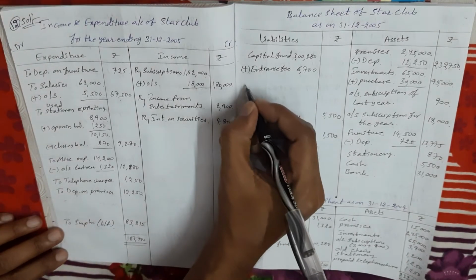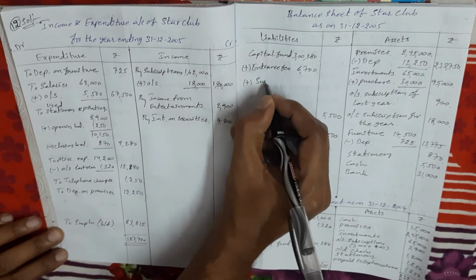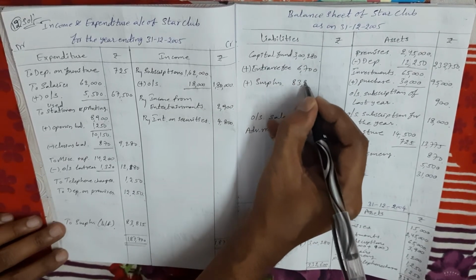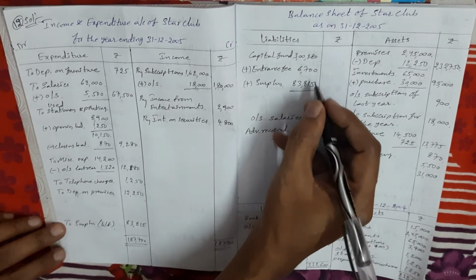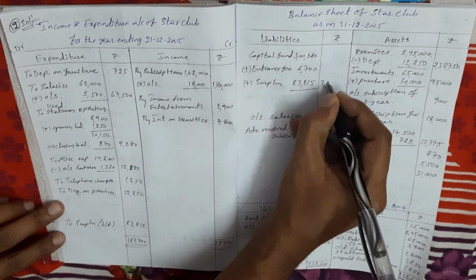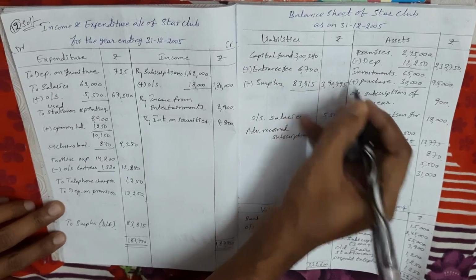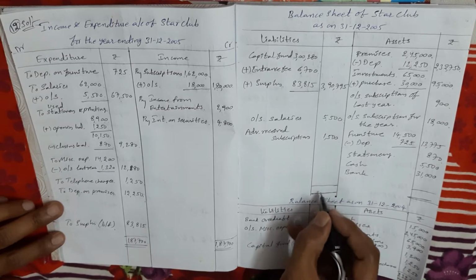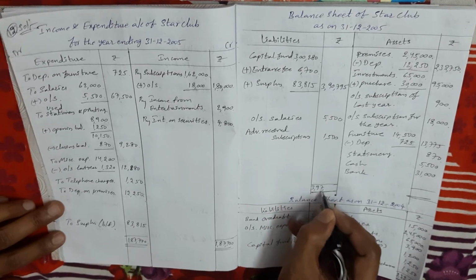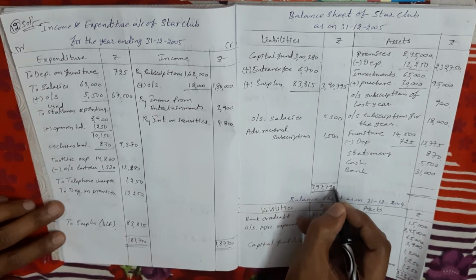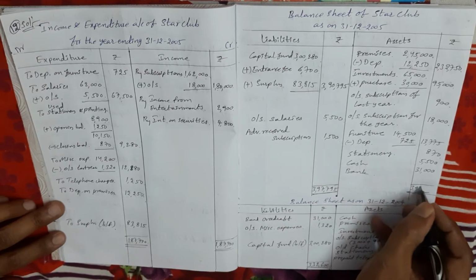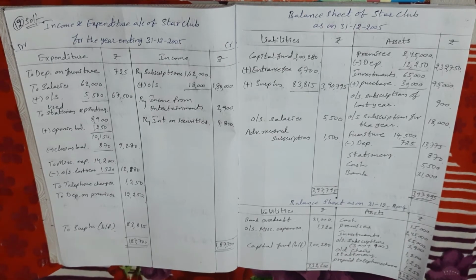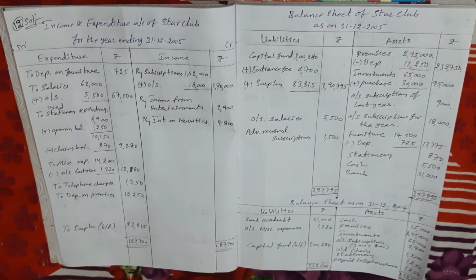So we add it to the capital fund. 83,815 rupees. This total amount is 3,90,795, and we close the current year balance sheet. Total is 3,97,795. Okay, so this type of problem will be asked for 12 marks.